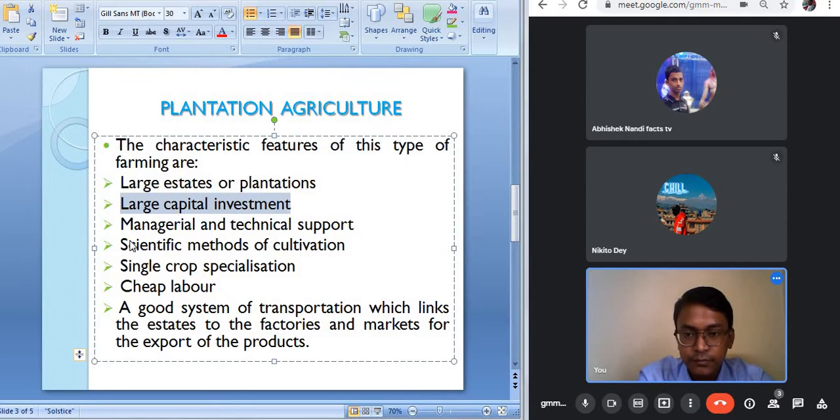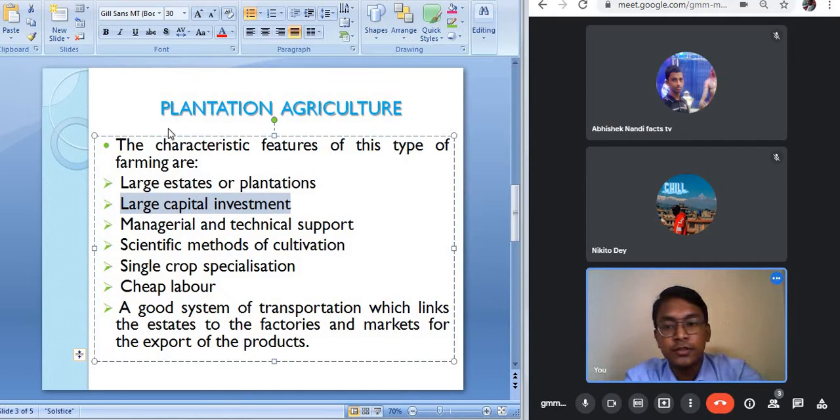In this kind of plantation agriculture, scientific technology and scientific methods are followed for cultivation, because most of the crops are sent to industries for processing, and the goods are supplied to the industries. So in order to compete in the international market, scientific methods have to be followed to grow the crops.